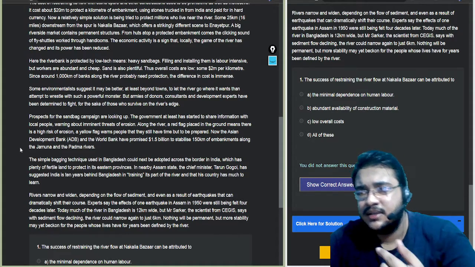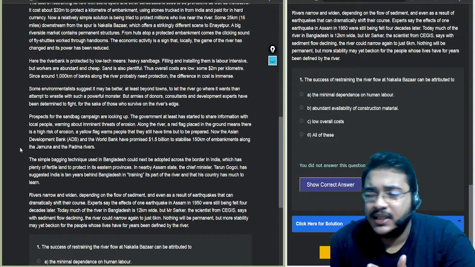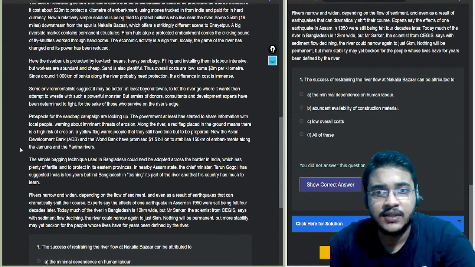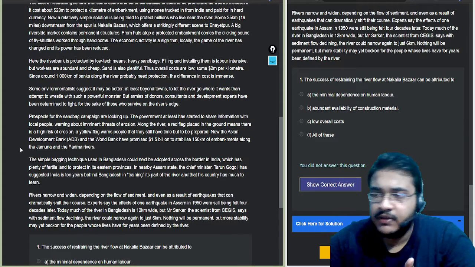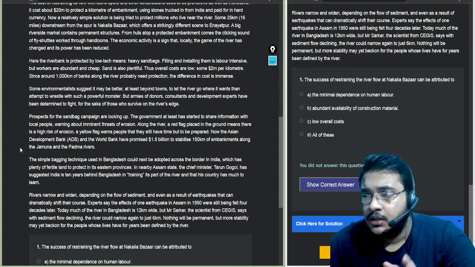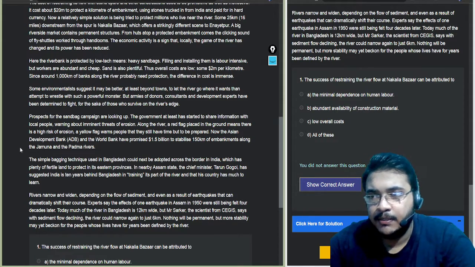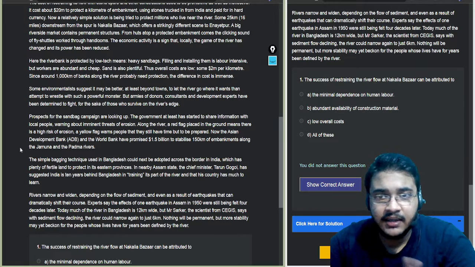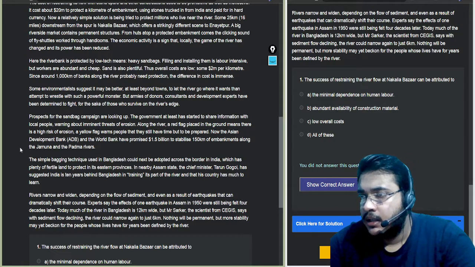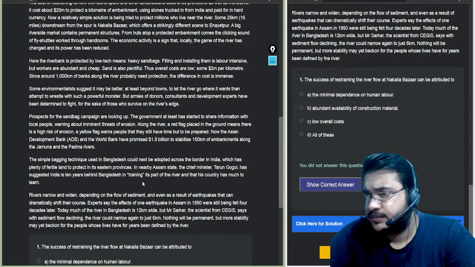Now what is the significance of this? That this Tarun Gogoi fellow, Chief Minister, is saying that India is 10 years behind Bangladesh in training, because we are also going to face a similar situation in our eastern provinces. So they are suggesting that we should also take a note from the Bangladesh chapter, which is the bagging technique that they are using, the sandbag thing. It's part of the river, and the country has much to learn.